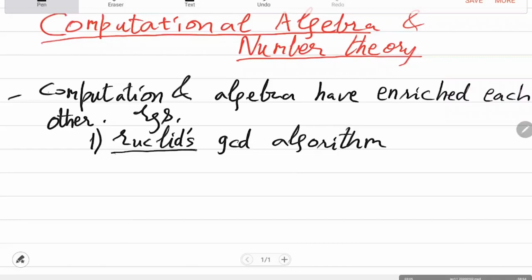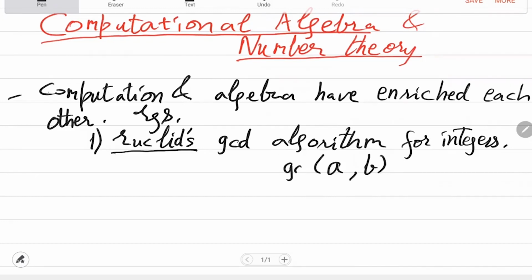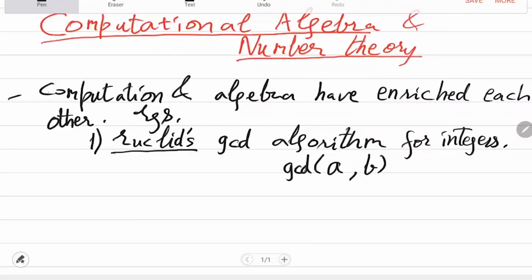So Euclid's GCD algorithm, in particular for integers: given two integers a and b, you want to find the GCD. The way it is defined, you want to find a maximum number c that divides both a and b. It seems that to find c you have to factorize a, or well, factorize either a or b, but that is a very hard problem. Even now there is no fast algorithm for it, but thankfully Euclid's GCD algorithm completely bypasses the factorization issue. Okay, it computes GCD in a very different way and a very fast algorithm.